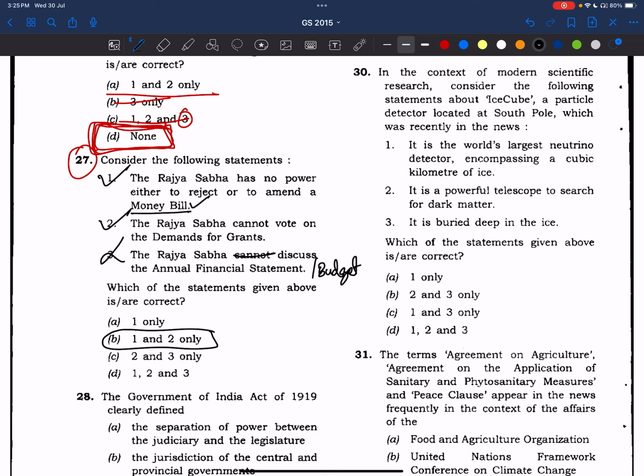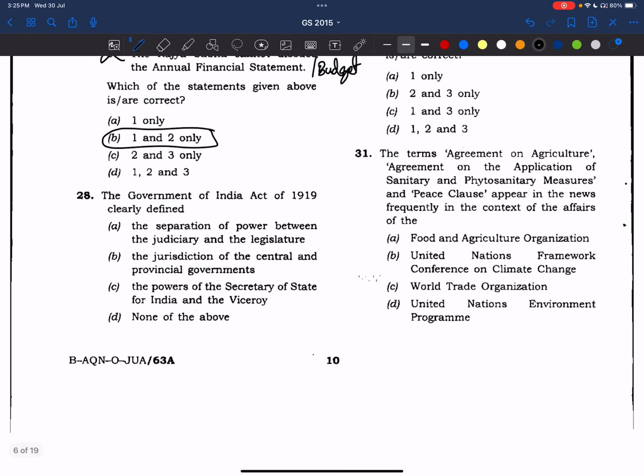We have already discussed what are the important things to be read when it comes to money bills, ordinary bills, amendment bills, and all other financial bills. Okay, and the Parliament chapter becomes very important. Now, what are the powers of Lok Sabha, what are the powers of Rajya Sabha? All this. So we need to read Lakshmikant, especially the Parliament chapter. Right?